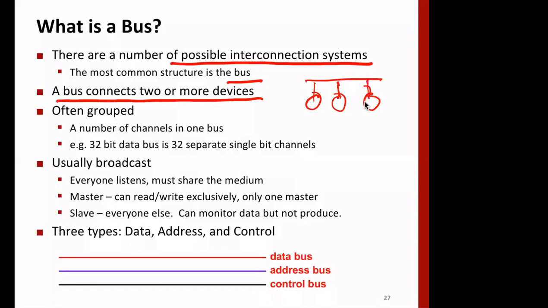Now if this is the mechanism, then we need a lot of controls in some sense, so that transfer can happen. For example, some things that become important: what is the width of this, how many parallel wires? The next thing is, who will send the data?